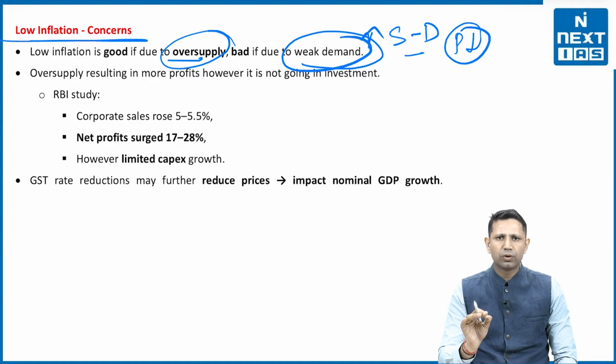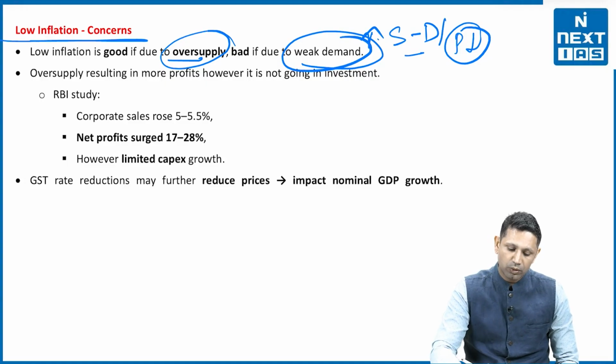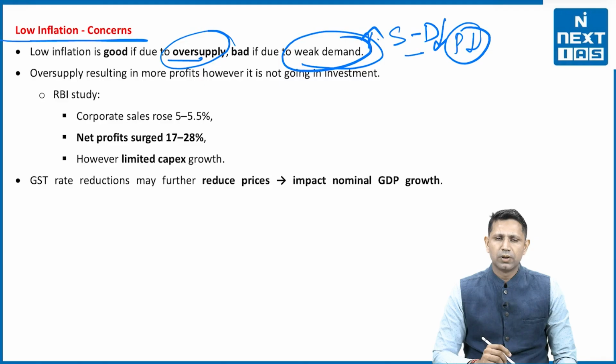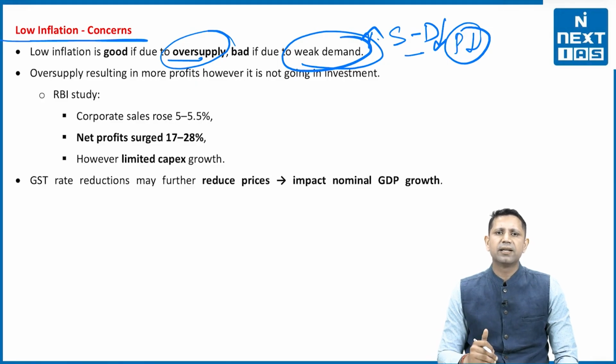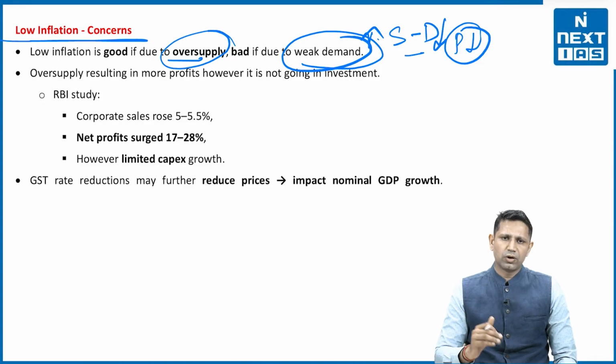So inflation can be low in two ways: either supply is more, or the demand itself is less. So the demand should be constant, and supply may be oversupply, that is, supply may be more. If that kind of low inflation is there, that is good for us because the manufacturers, the producers are earning in that manner. If the demand is low, the manufacturers or the producers are not able to earn.